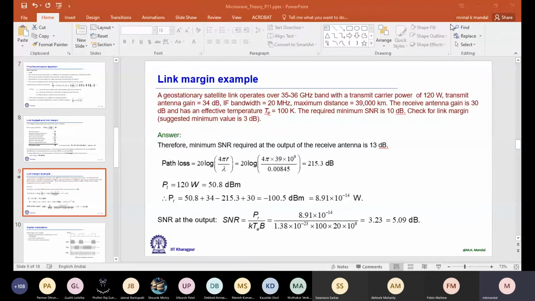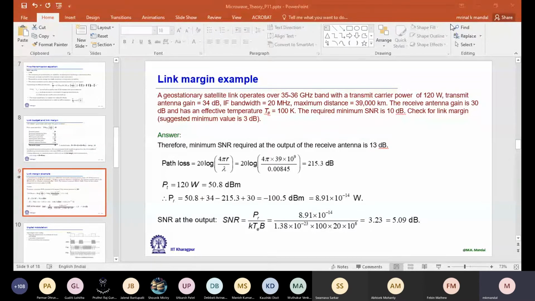We will start from the thermal noise floor. Well, so what is the minimum SNR required then? Actually 10 dB SNR it is by the system. Along with that, we need to maintain a 3 dB link margin. So actual SNR requirement becomes 13 dB.